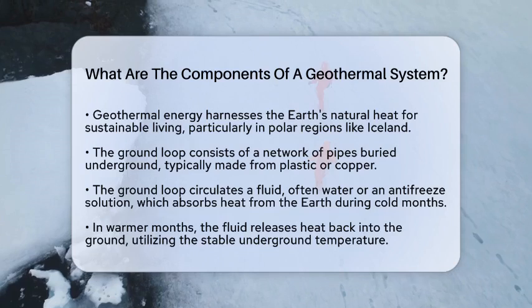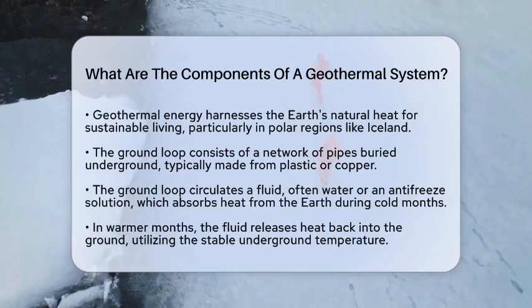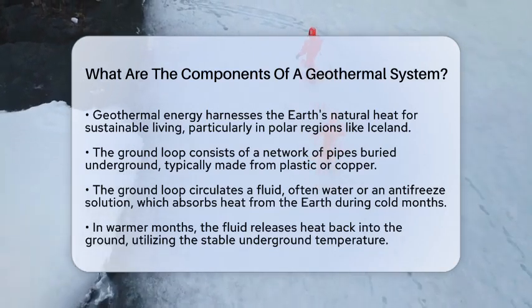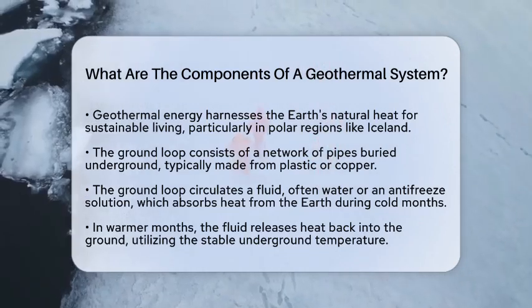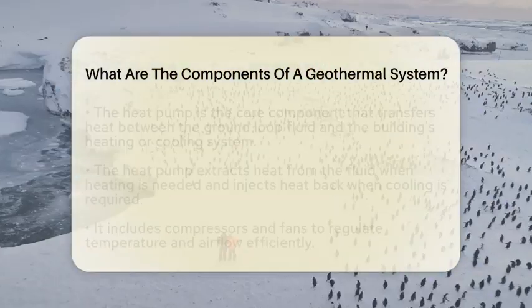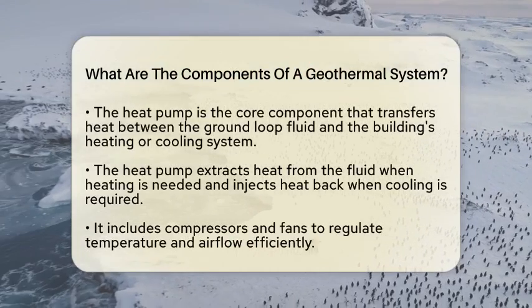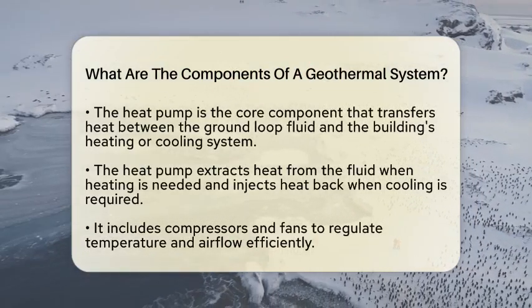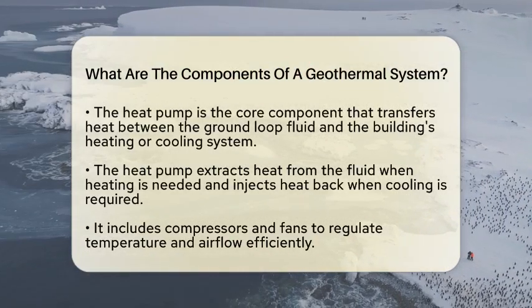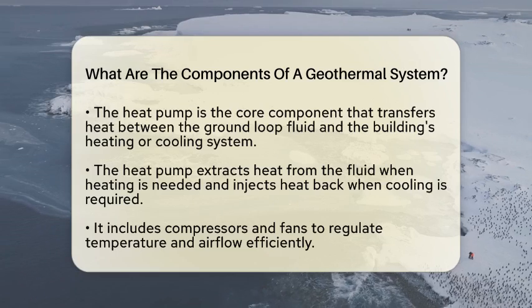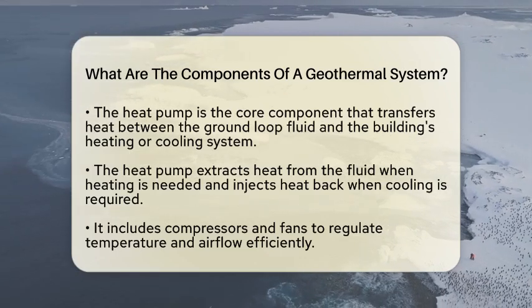The constant temperature below the surface is essential for efficient heat exchange, especially in places like Iceland, where temperatures can drop significantly. Next, we have the heat pump. This is the heart of the geothermal system. It transfers heat between the fluid in the ground loop and the building's heating or cooling system.